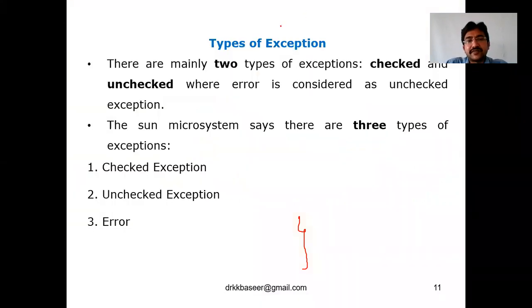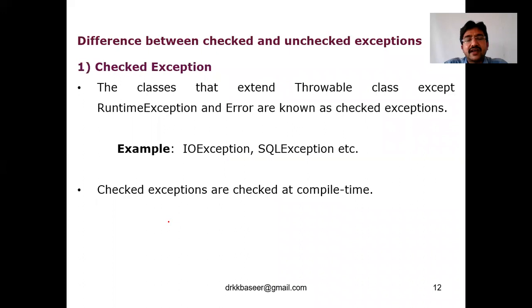Now coming to the types of exception, normally we have two types of exception. One is checked exception, another is unchecked exception. Now, as part of Sun Microsystems, they define three types of exception. One is checked exception, another is unchecked exception, and the third one is error. Let me see one after the other what each will discuss. First of all, we'll discuss the differences between checked exception and unchecked exception.